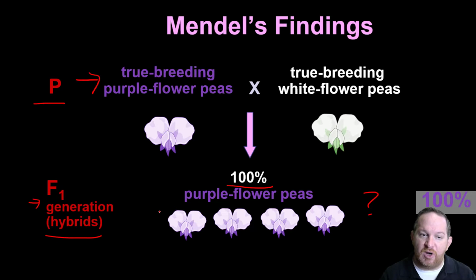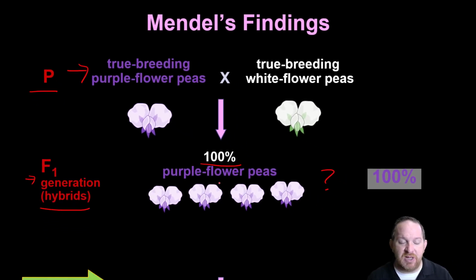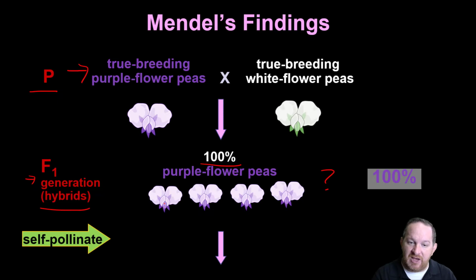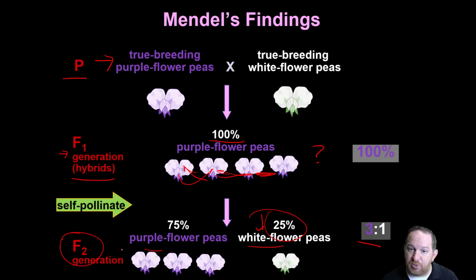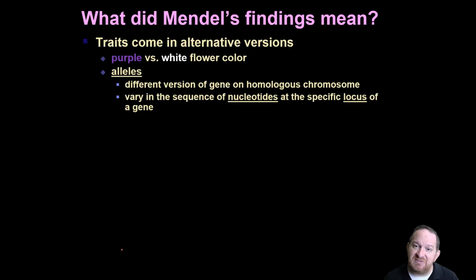Okay, so he did some more. He took that generation, 100% purple flower pea plants, and let them self-pollinate. So they were self-pollinating only with this generation. When that was allowed to happen, then we finally saw the white flower pea plant again, but it was only in about 25% of the resulting plants. So in other words, we had a 3-to-1 ratio of purple to white flowers in the F2, the filial 2 generation. What's going on? What was happening there? Well, let's look a little deeper. What did these findings mean?